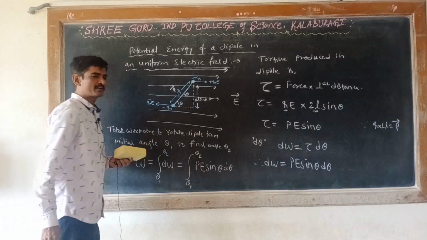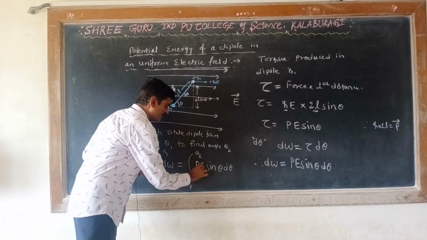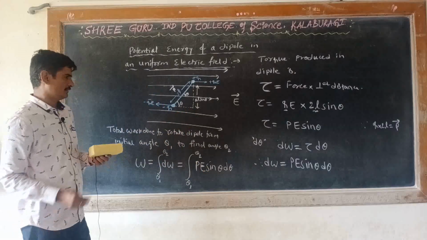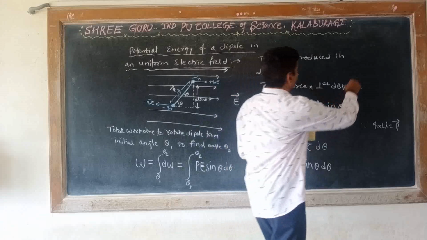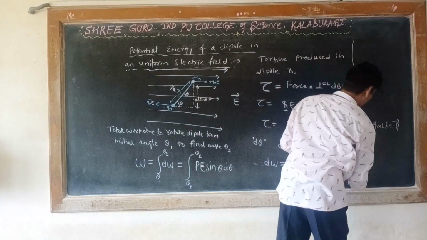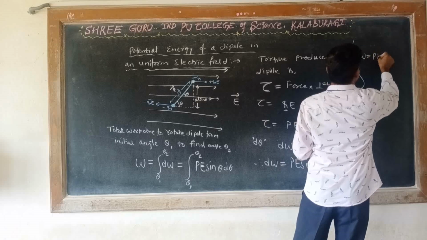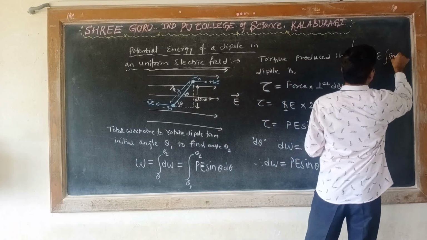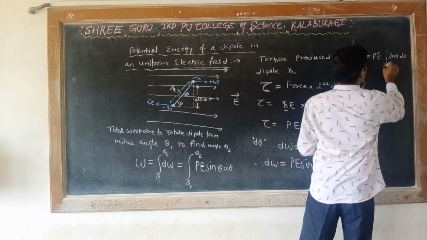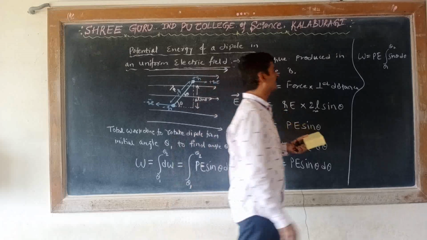P and E are constant. P is the electric dipole moment and E is the uniform electric field. So those two are constant, so take them outside. So the work done is equal to PE times the integration of sin theta d theta from theta 1 to theta 2. Integration of sin theta is minus cos theta.